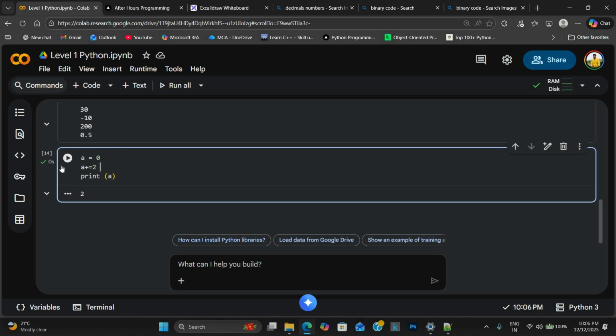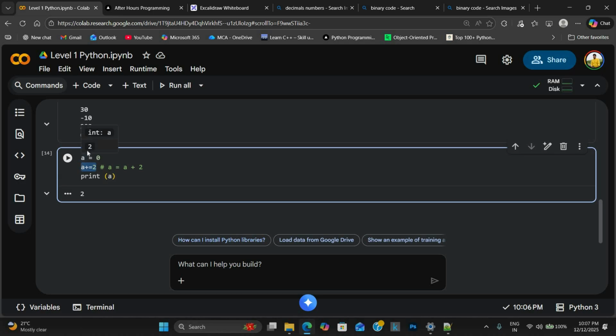Why did we add a plus? This is a short notation of A is equal to A plus 2. Either you can write it like this or this. So it's a minimized version.